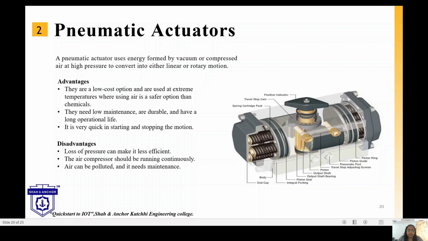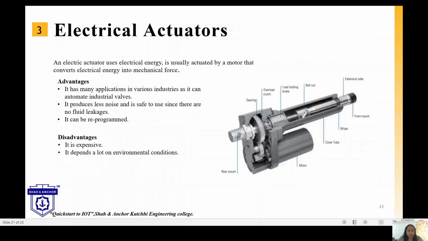Next is the electrical actuator. It uses electrical energy and is usually actuated by a motor that converts the electrical energy into mechanical force. Advantages: it has many applications in various industries as it can automate industrial valves. It produces less noise and is safe to use since there is no fluid leakage. It can be reprogrammed also. Disadvantages: it is a little bit expensive and depends a lot on environmental conditions.